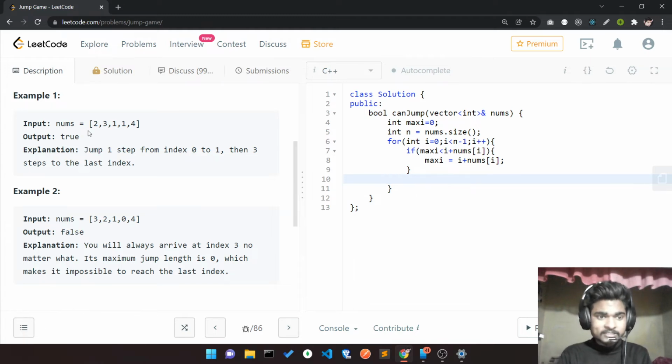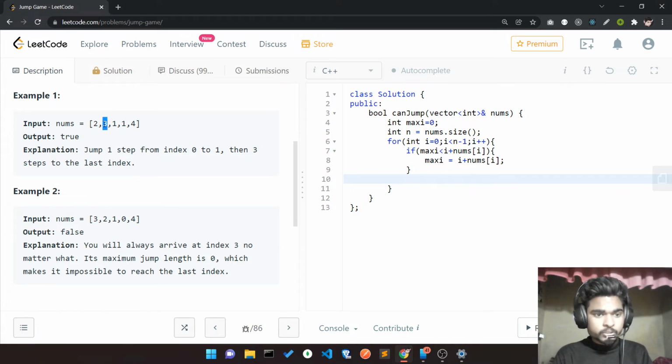So in that case, here i plus maxi is 2, because i is 0 and maxi is 0 and nums is 2. So maxi is right now 0 and i is equal to 0, nums[0] is equal to 2. So 2 is greater than 0, that's why I update my maxi to 2, because I can take a maximum of 2 steps at that position.